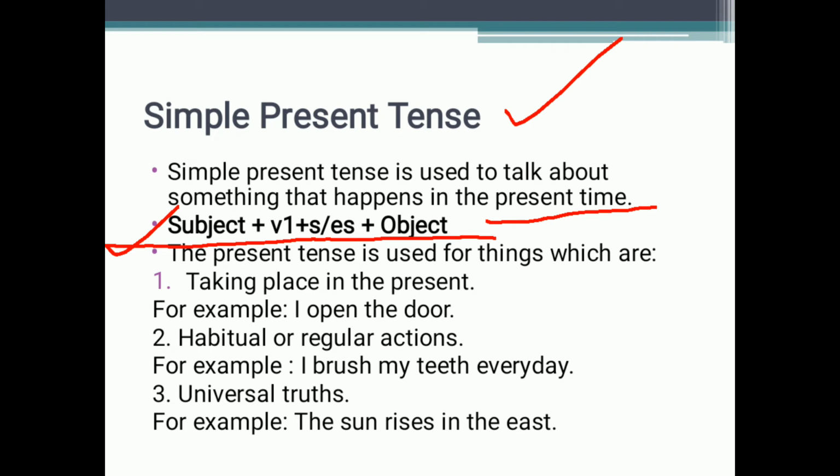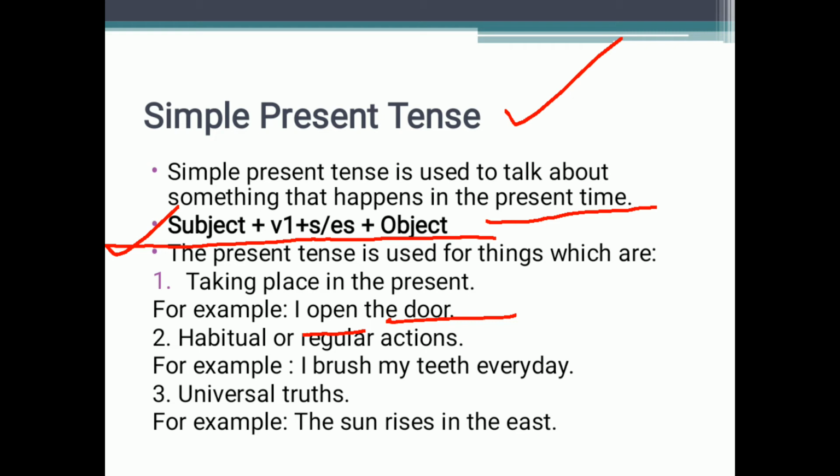Like I open the door. Here I is the subject, open is the verb, and the door is the object. I open the door. For today, I also open the door. I open the door every day. Every new day means present. Today is present. Then tomorrow, it will become today. In the present it will become today. So then I will also open the door. So open here is the verb.